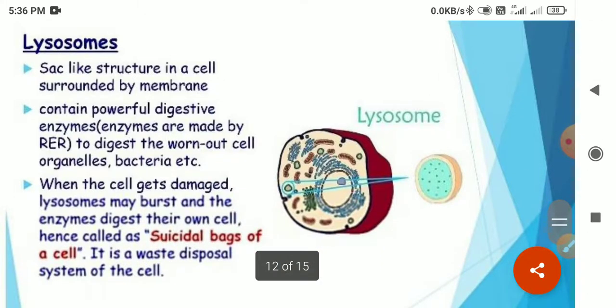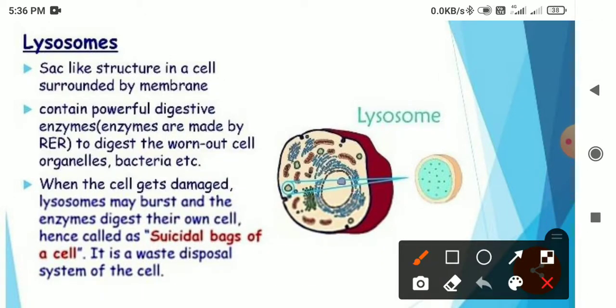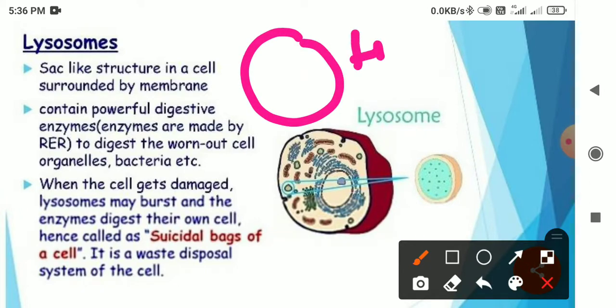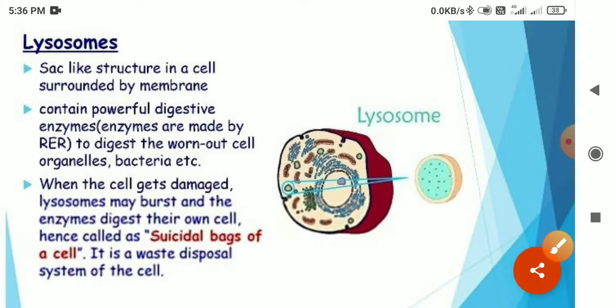Next you can see the lysosomes. Basically lysosomes are also called suicidal bags, because in the cell there are some hydrolytic enzymes when all the functions are going on. While those functions are going on, some hydrolytic enzymes are also produced. So as the hydrolytic enzymes are produced, what do the suicidal bags do? They destroy them.